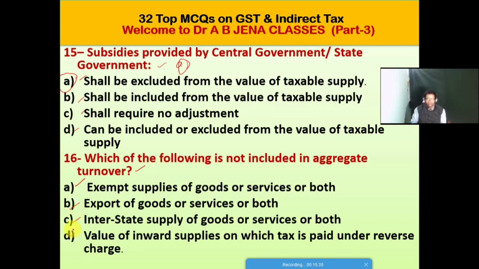D, it's a value of inward supplies on which tax is paid under reverse charge. Friends, so D is the right option for this MCQ. The value of inward supplies on which tax is paid under the reverse charge is not included in the aggregate turnover. So D is the right option.